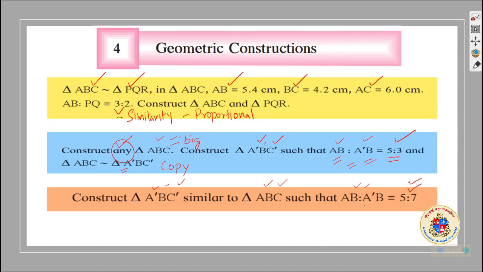But here when AB is to A dash B is taken as 5:7, it tells us that A dash B is bigger. A dash B is the part of the other triangle. Anyway, with this much initial common understanding about construction, let us move to construction. At that time you will get it more clear what I am trying to say.